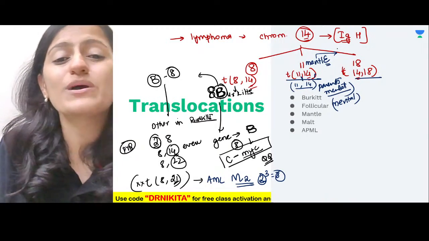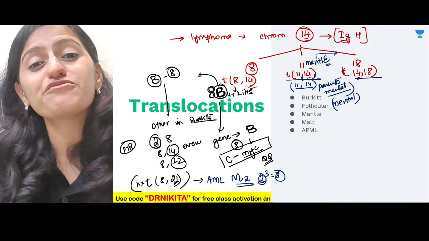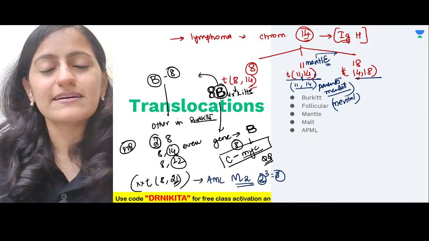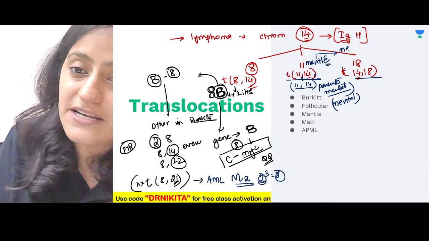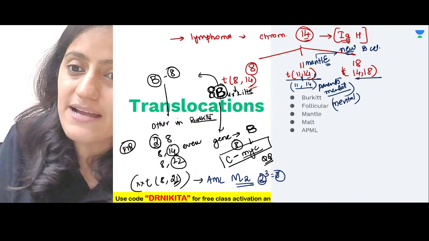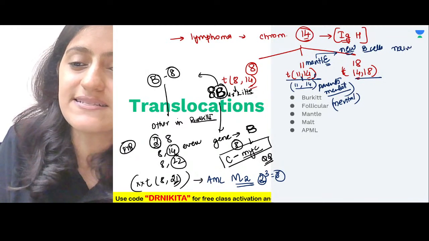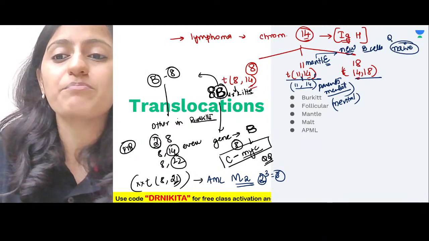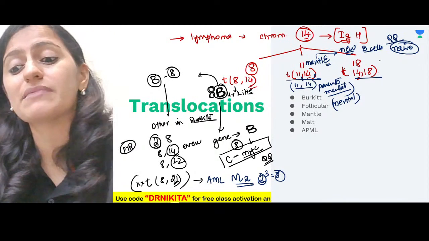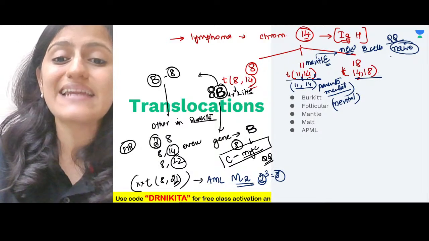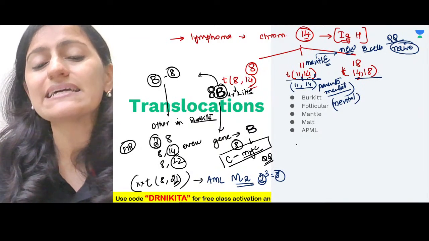So remember, which parents become mental? If they are new parents, right? Experienced parents are used to these fights, so they will not go mental. It is the new parents which will go mad. So basically, it is the new B cells, that is the naive B cells. These are not the mature or the memory B cells. These are the naive B cells because basically in the mantle zone.